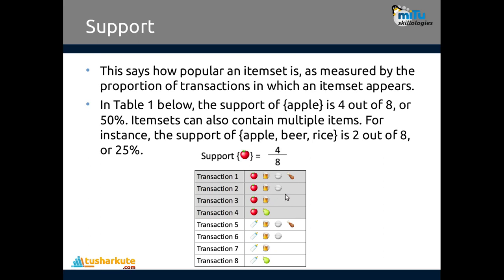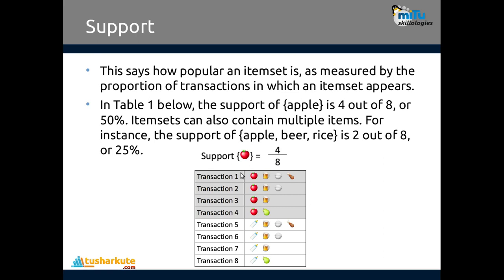In these 8 transactions, a particular item occurs. How frequently? What's the percentage of occurrence? That is called support. Let's calculate the support of apple. Apple is present in 4 of the 8 transactions. So out of 8, 4 times present is 4 divided by 8. So 0.5 is the support of apple.